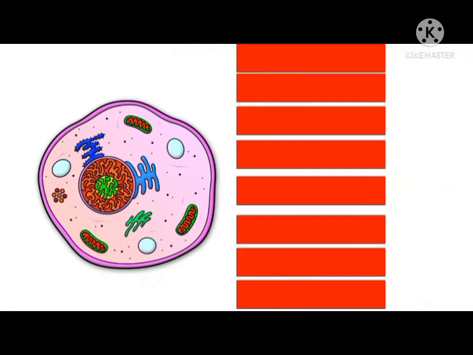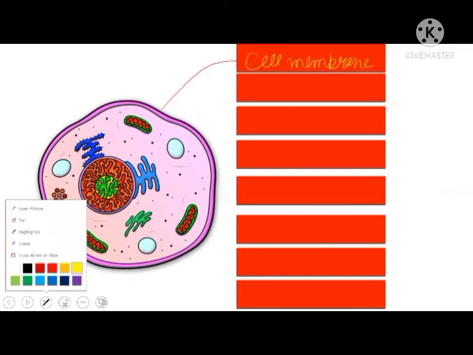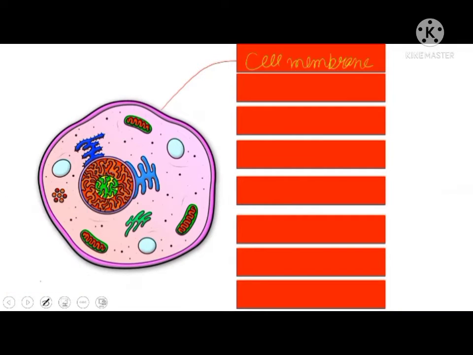The outer covering of the cell, it is cell membrane. It is cell membrane, and we will discuss also what it is made up of. Okay, like it is a wall. If any room is there, outside of the room is having the boundary which will not allow everyone to enter inside. So cell membrane is present in each and every cell.